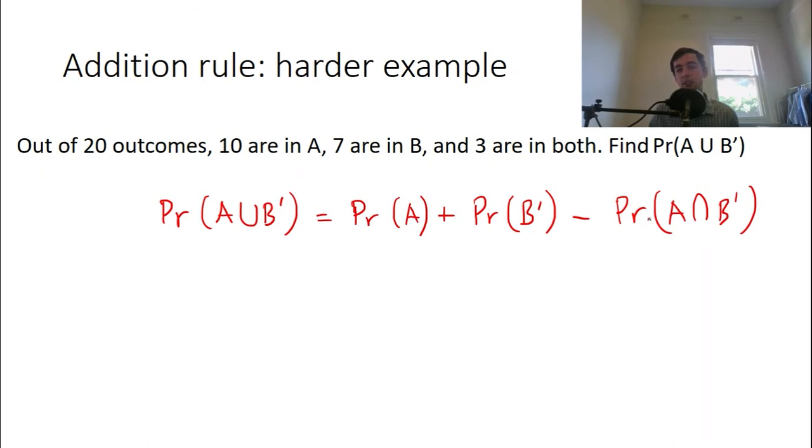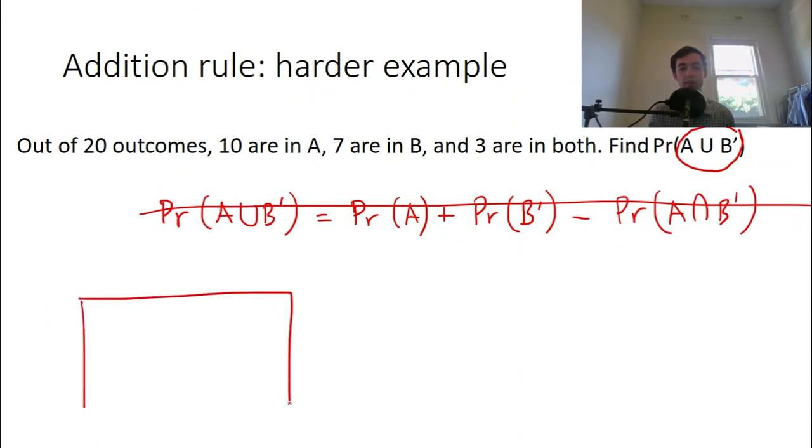The problem is this part in the end is so tricky to work out that you really need the Venn diagram to work this out, which defeats the whole purpose of this. Wasn't the reason we used this rule so we didn't have to draw the Venn diagram? So what I think we should do is just draw the Venn diagram and work out from the diagram what this section is, and then we'll find the probability straight away without using this. So let's do that.